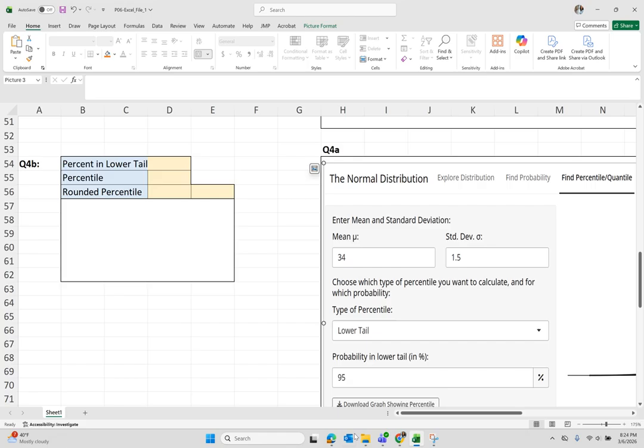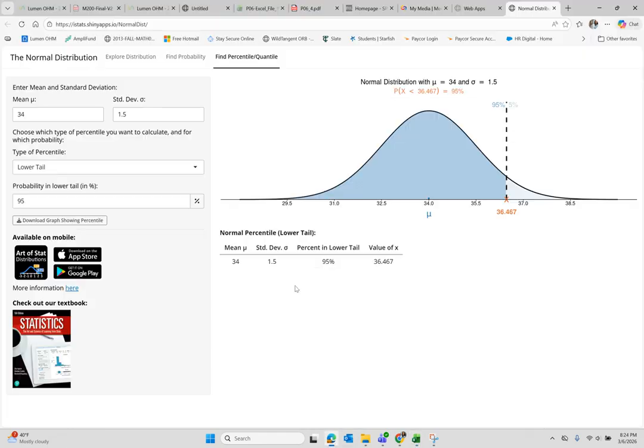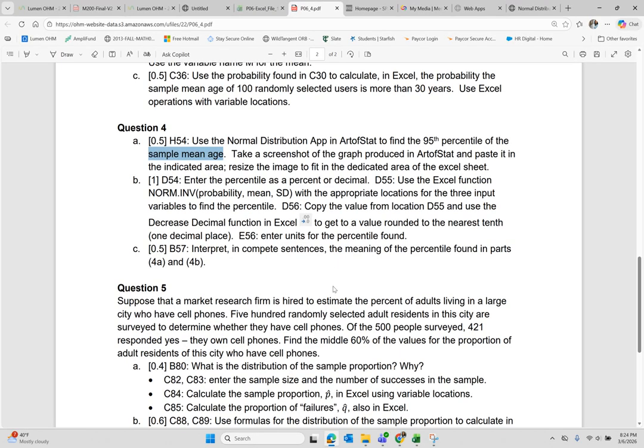So remember that when you used the app here, you needed the mean, the standard deviation. You have already calculated them earlier. You wanted the percentile of the lower tail, and you had to enter this percentile, the 95. So the project is asking us to now do the work that Art of Stat did in Excel.